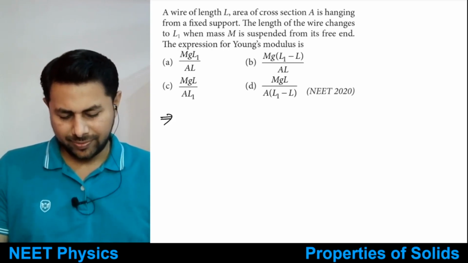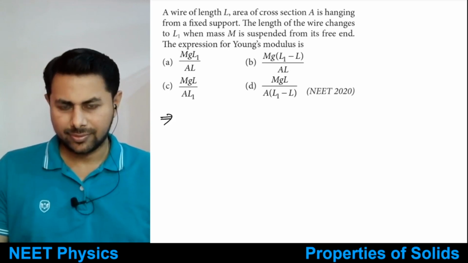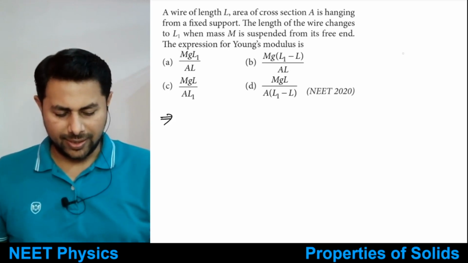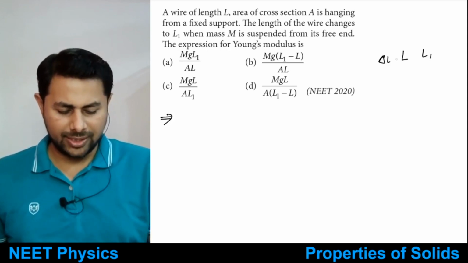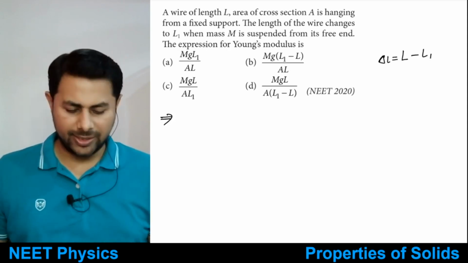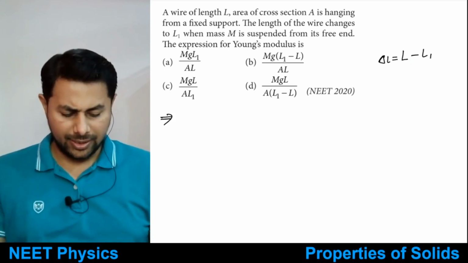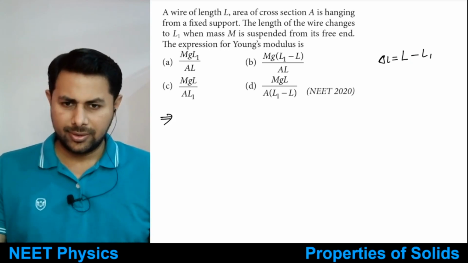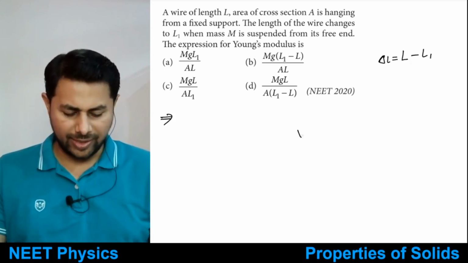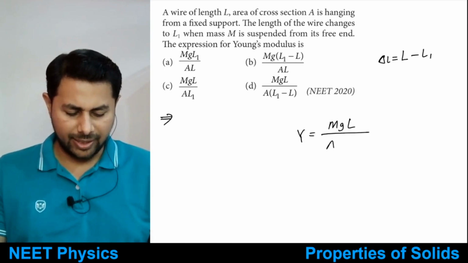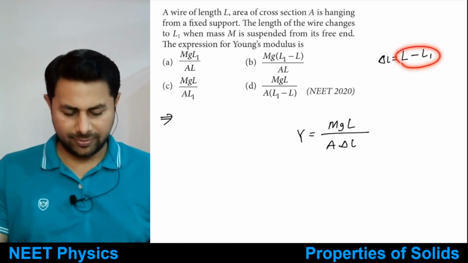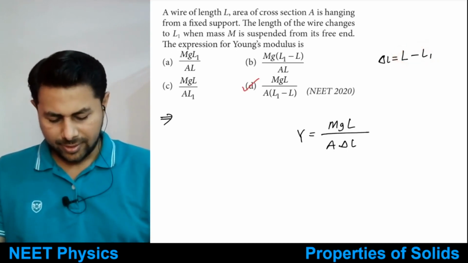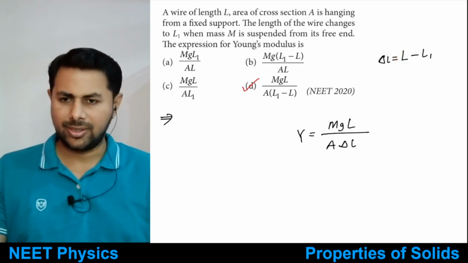See, the original length is L, the final length is L1. That means the change in length is L1 minus L. So Y is equal to mgL divided by area into change in length. Change in length is L1 minus L. So it is option D, very simple.